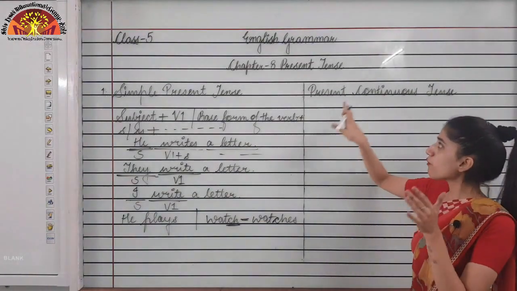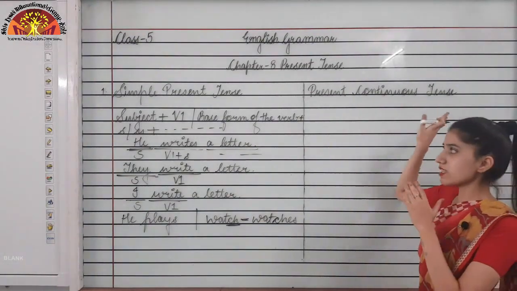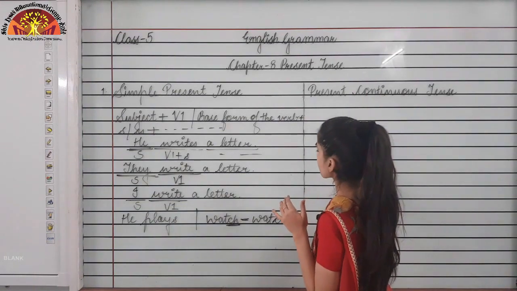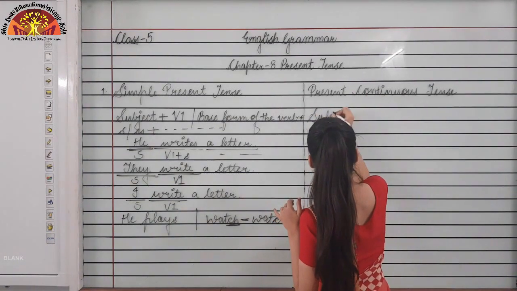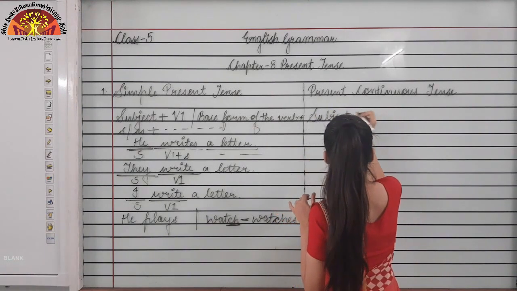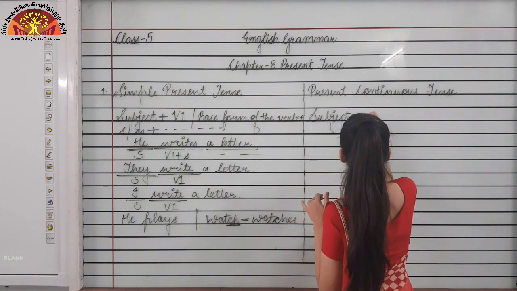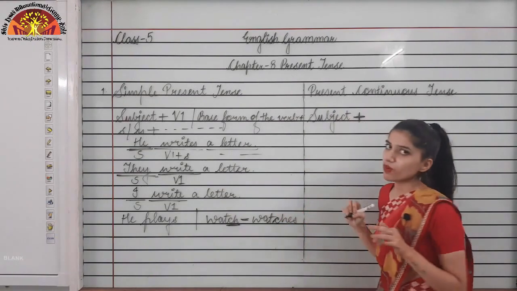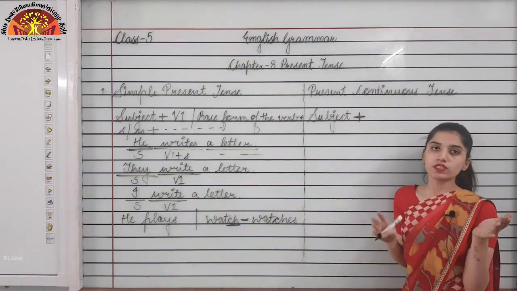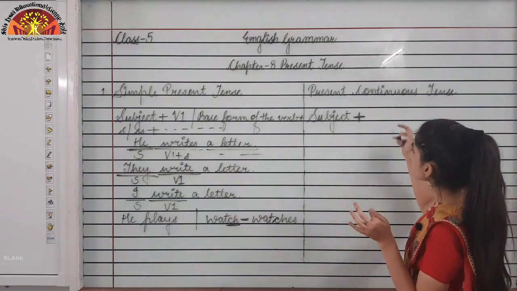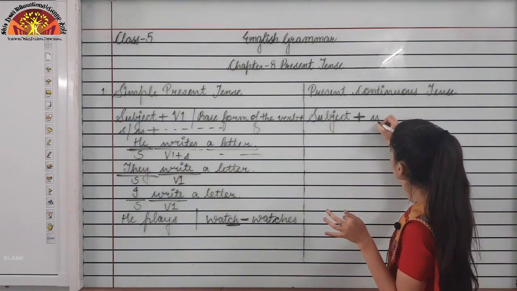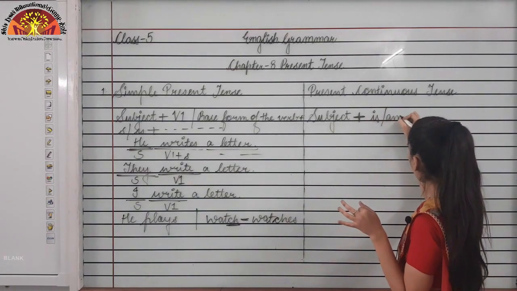Okay, the structure for present continuous tense is, now look on the board, subject followed by the be form of the verb. Now be form of the verbs are what? Is, am, are. Okay, so in present continuous tense we will be just using is, am, are.